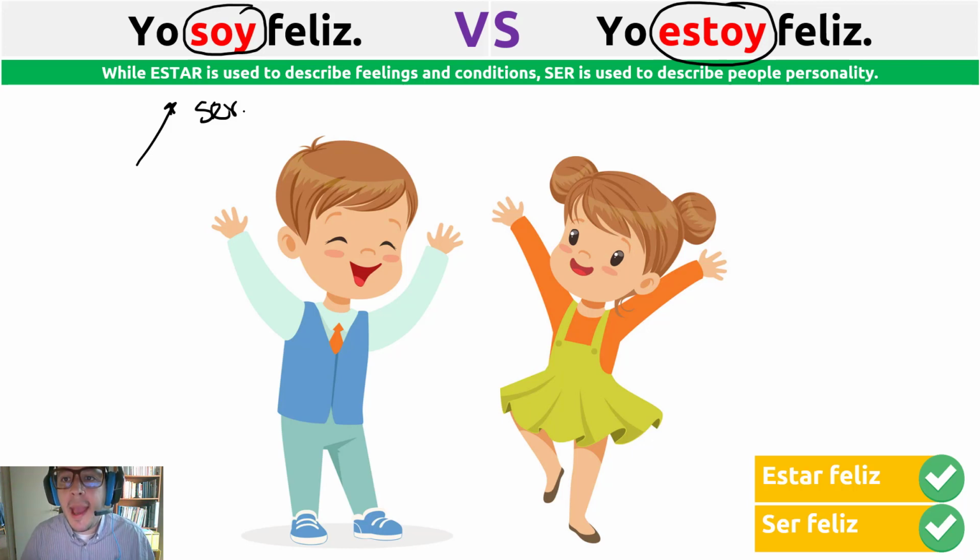Yo soy feliz. However, guys, yo estoy feliz is I am happy, but now in this moment something good happened to me. It's not permanent. It can be happy for one day, five minutes, ten minutes, one week, one month. But it's just for a while. It's not permanent. So I'm describing, yo estoy feliz, my feeling, my mood in this moment. That is the difference between yo soy feliz and yo estoy feliz.